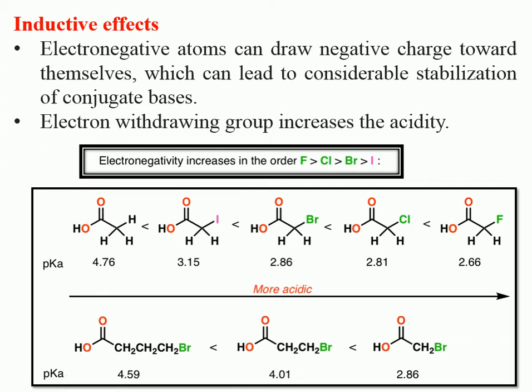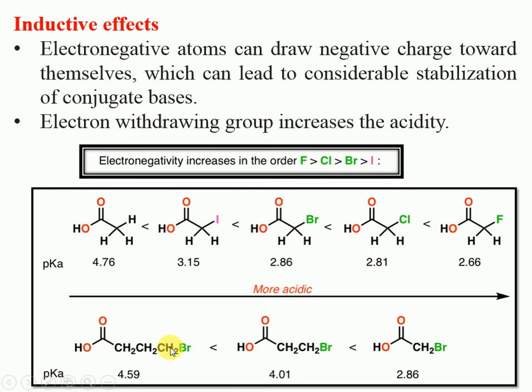If we see the next example, in the above example, all the halogen atoms, fluorine, chlorine, bromine, iodine, that means all halides are different. So we can easily distinguish between the electronegativity. But in the second example, we are going to observe there is a bromine. The second example and third example are also bromine substituted acids. But in the first example, bromine is far away from the acetic acid.